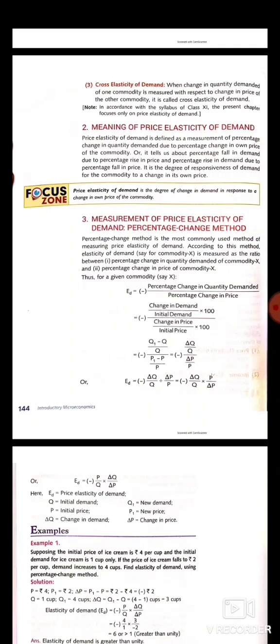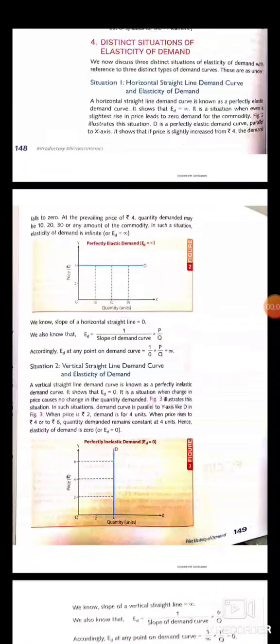When we put both these changes into the formula, we will calculate price elasticity of demand. So 300 divided by 50, that is 6, which is greater than 1, means in case of ice cream cups the elasticity is more, means the percentage change in quantity demanded of ice cream is more than percentage change in its price.